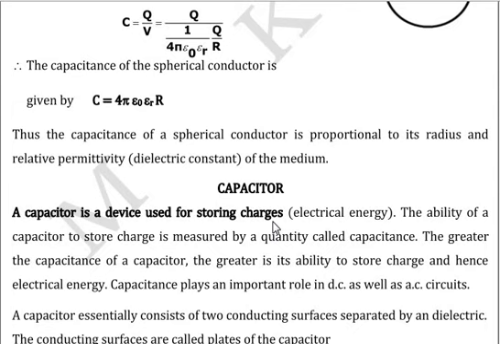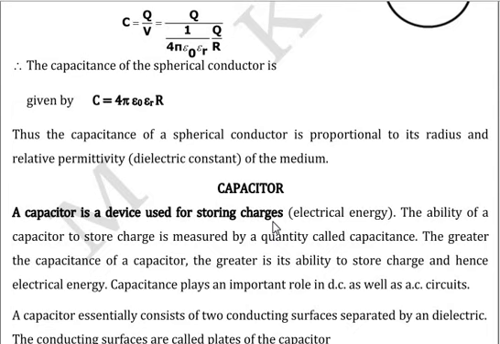So what is the ability of this device to store charges? That is measured by a quantity which is called capacitance. So capacitance tells you the ability of the capacitor to store charges. Basically, what is a capacitor? Capacitor is a device which is used for storing charges.